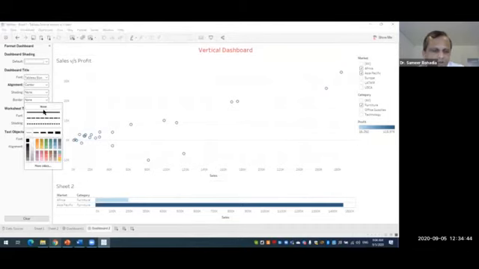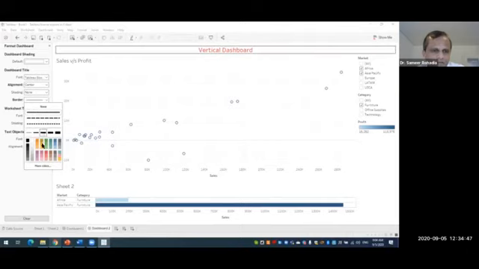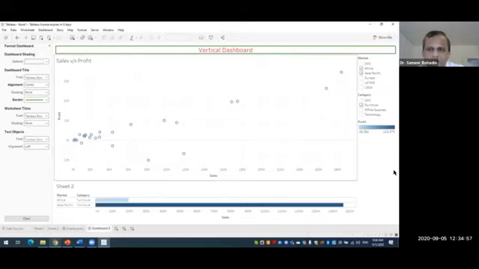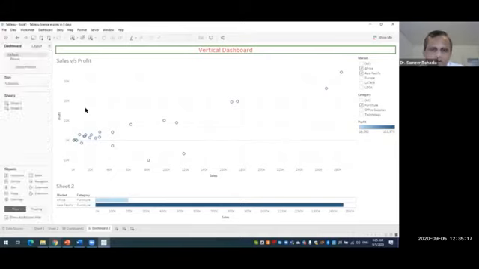I can go for border also. I can give some color. Then worksheet titles, these are the worksheet titles. Then even if I place some text object, say for example here, if I want to write down my name, that prepared by Dr. Samir Wadia, then I can create one text box over here, and then I can do formatting of the text box also. Maybe today we are not having that much time, so I'll not focus on this thing, but you can do this normal formatting. This is the formatting for the overall dashboard.